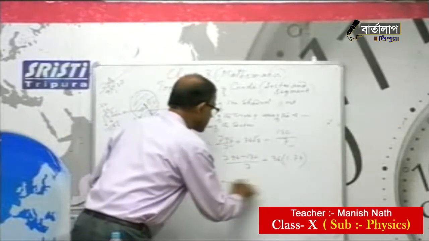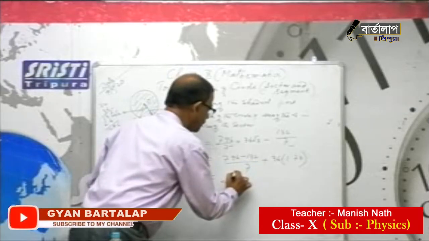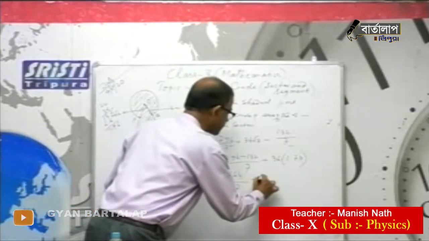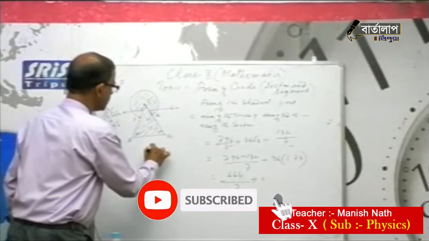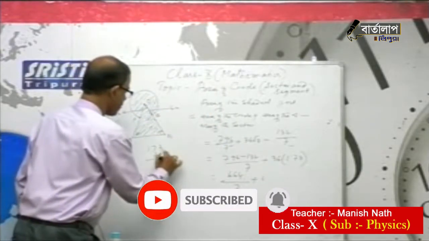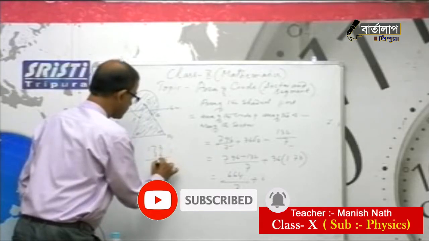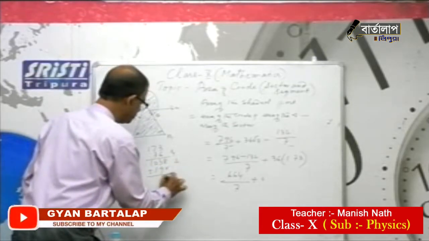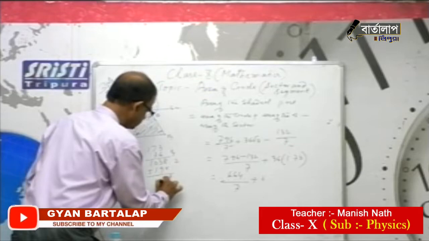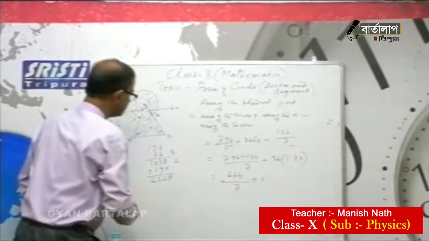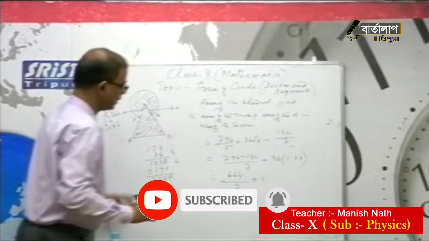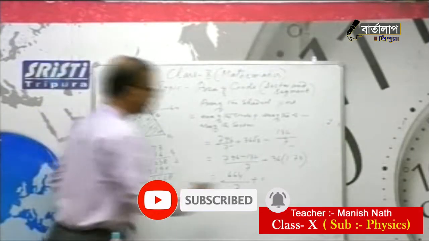So here what is coming? Now you have to multiply 173 by 36. So 62.28.